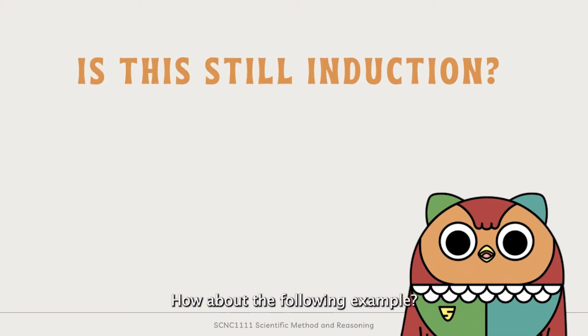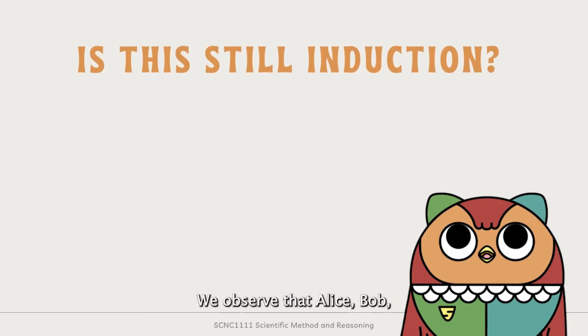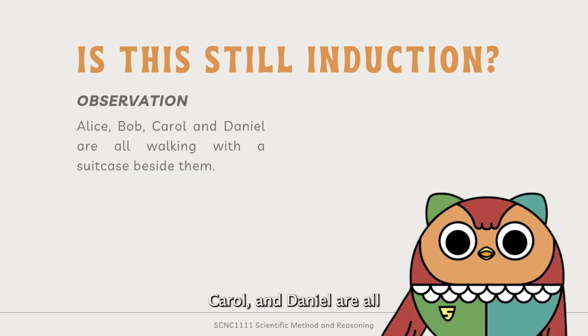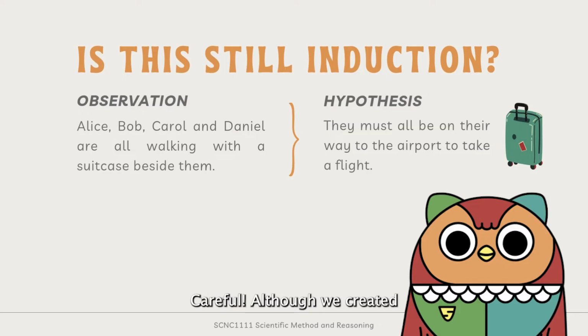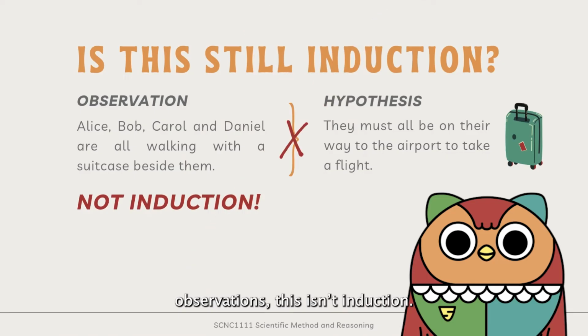How about the following example? We observe that Alice, Bob, Carol, and Daniel are all walking with a suitcase beside them. Based on these observations, we hypothesize they must all be going to the airport to take a flight. Careful! Although we created a hypothesis based on several observations, this isn't induction.